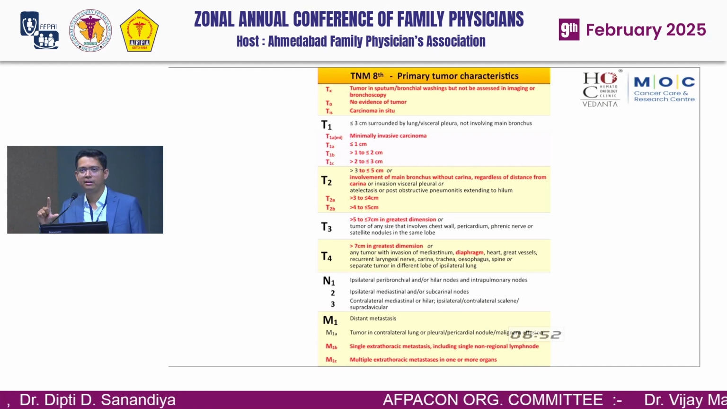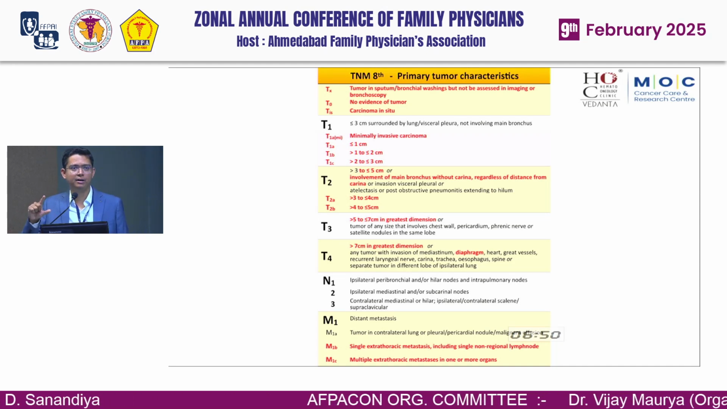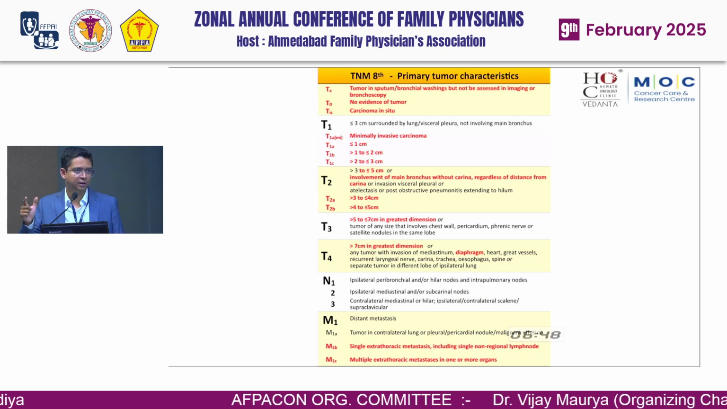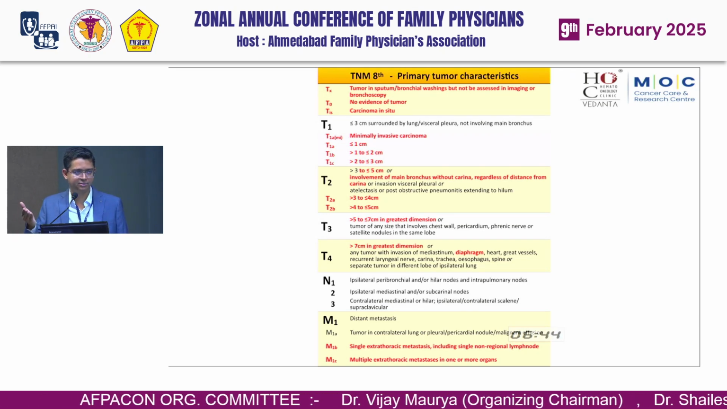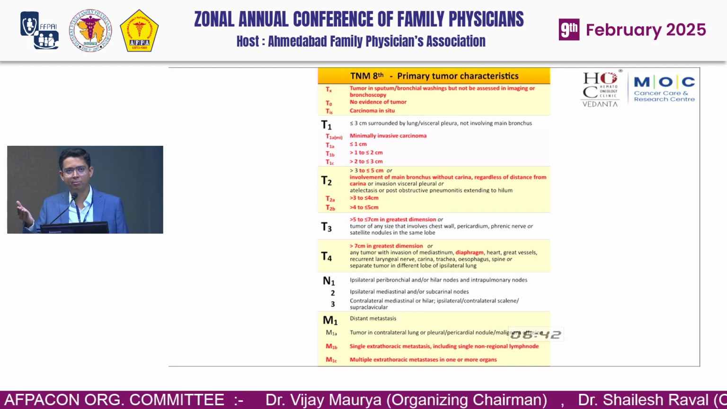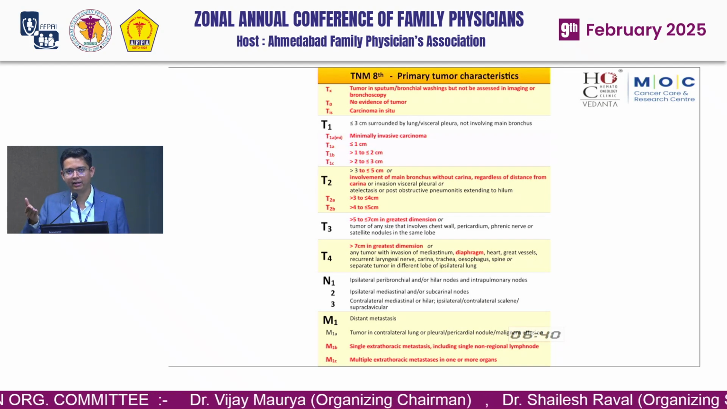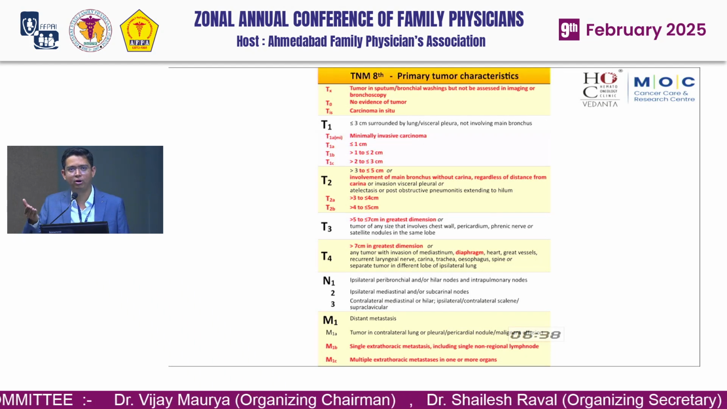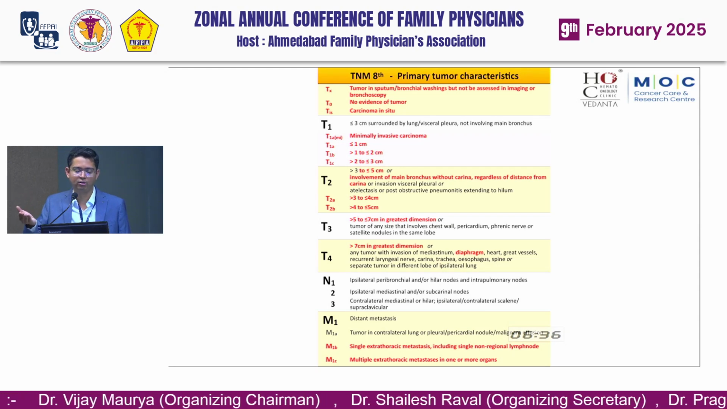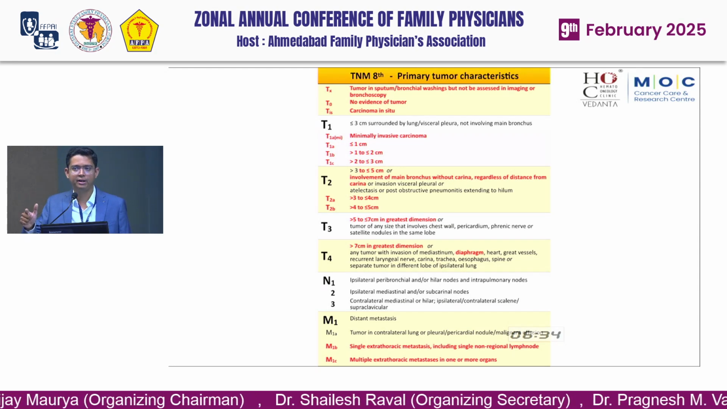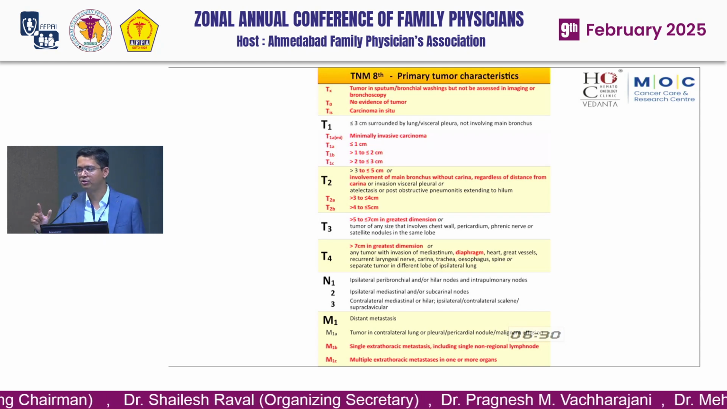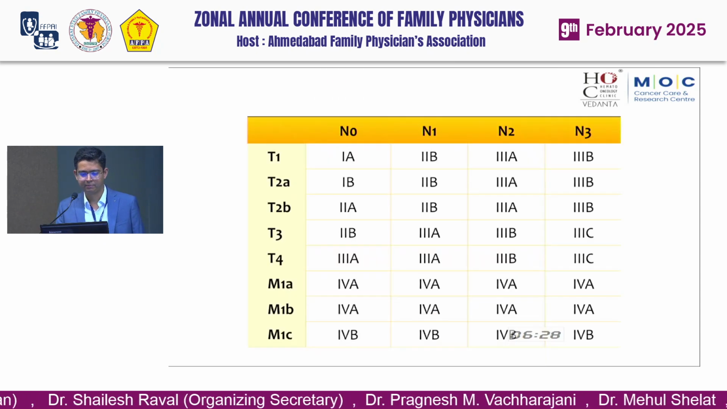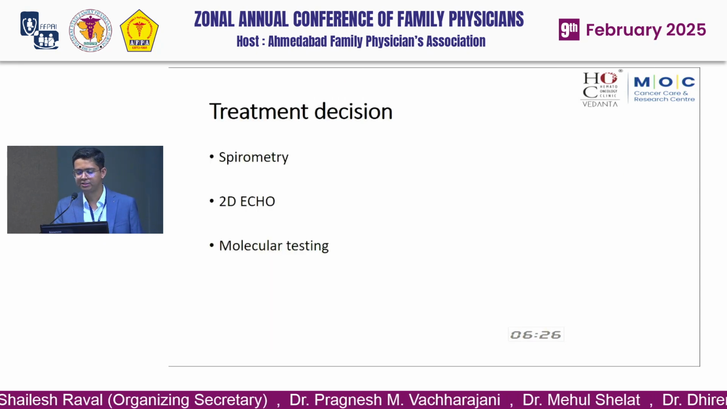So T staging is dependent upon the size of the tumor as well as the extent of the disease, involvement of the other nearby structures. N staging is dependent upon the lymph nodal involvement, whether hilar or mediastinal lymph nodes are involved or not, or supraclavicular nodes are involved or not. Based on that, N1, N2, N3 staging is done, and M1 or M0 based on distant metastasis. And based on that, we do the staging of the lung cancer.